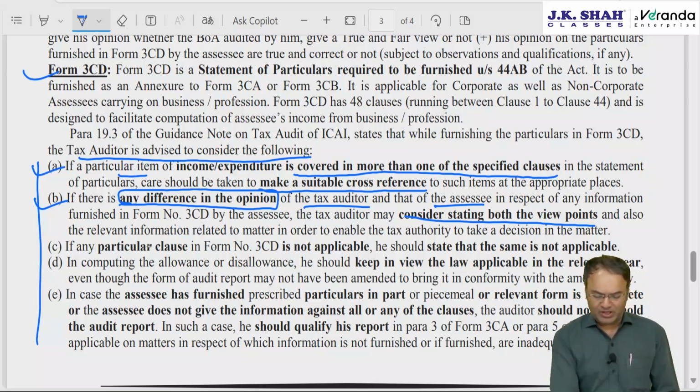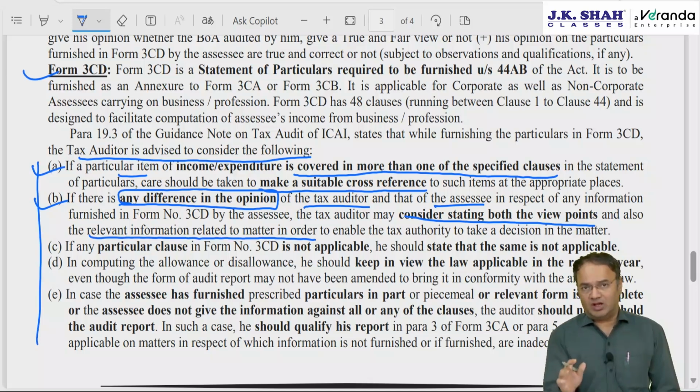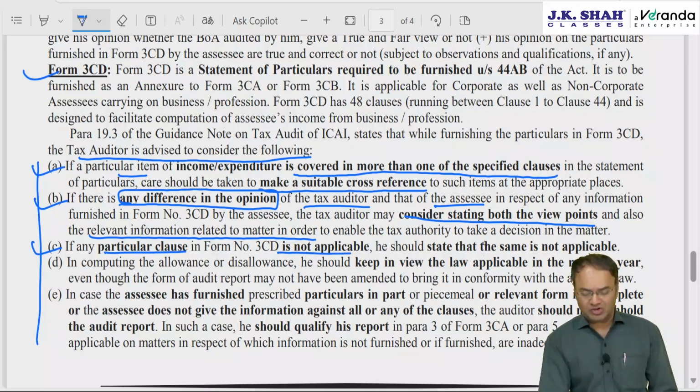There are appropriate places where you can mention the relevant information related to the matter so that the tax authority, the AO, can take a proper decision. If any particular clause is not applicable, then mention that it is not applicable. Don't leave it blank.